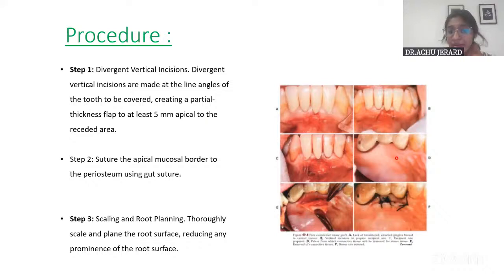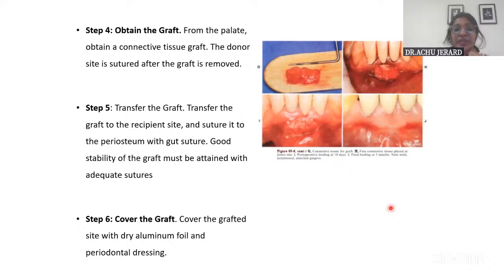This is the palate. From the palate, an incision parallel to the gingival margin is made, and you see here only connective tissue is taken out, and then it is sutured. So the epithelium remains intact, and healing happens by primary intention. So patient discomfort will be less.